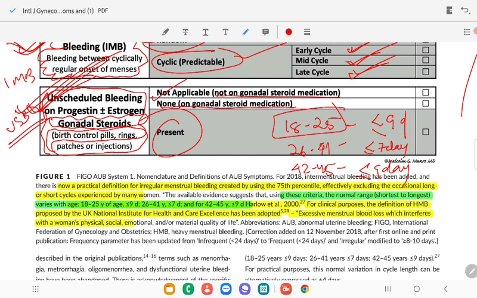Excessive menstrual blood loss, which is HMB as per NICE: excessive blood loss which interferes with the woman's physical, social, emotional and or material quality of life. Physical, social, emotional, material: PSEM. Frequency has been updated: frequent is less than 14 days... frequency updated, irregular modified to 8 to 10 days.